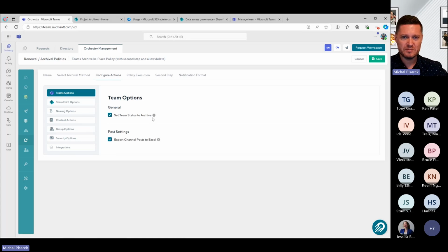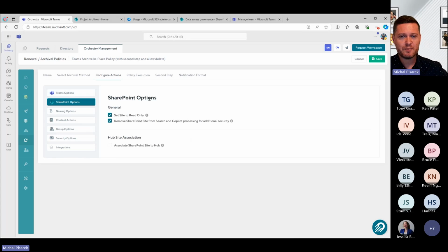Well, of course, this is a team. So let's set the team status to archive. That makes sense. And that's basically the only thing you can do out of the box in M365. We can also even allow you to export those channel posts to Excel. Can be really useful, right? From a compliance perspective. On the SharePoint side, a couple of really powerful options.